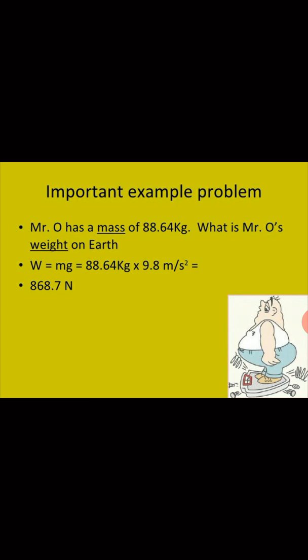So we can convert mass into weight by using the value of g. You need to remember this value of g by heart. It is 9.8 meter per second square.